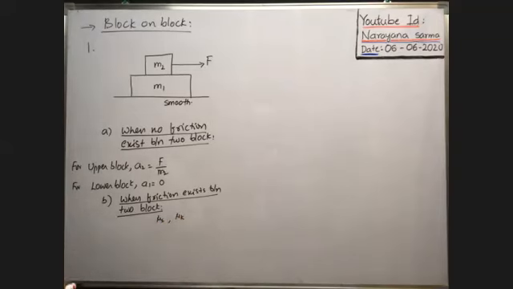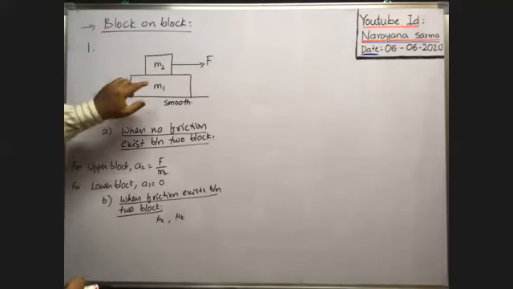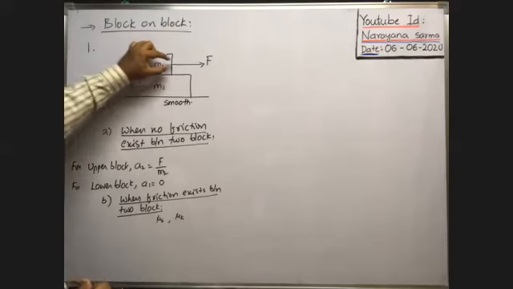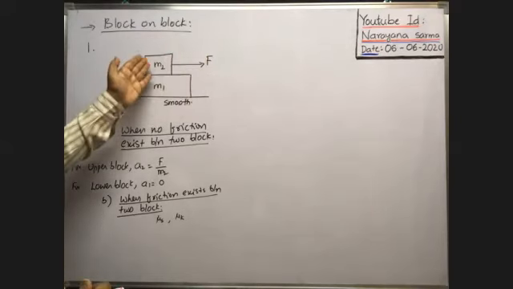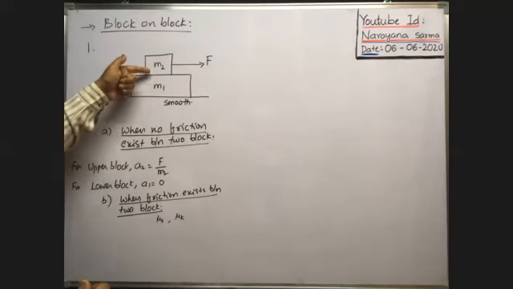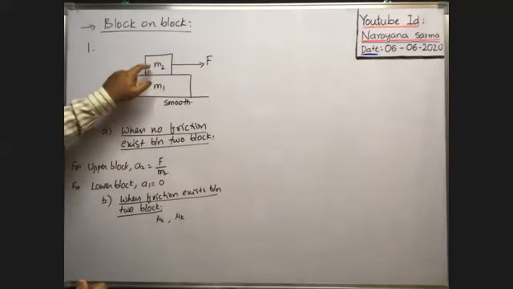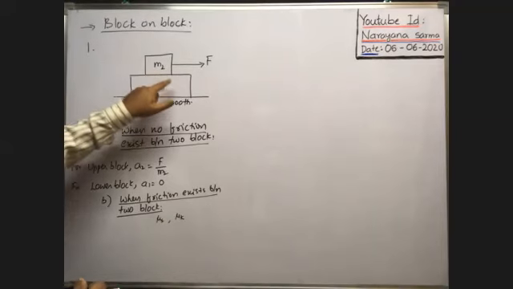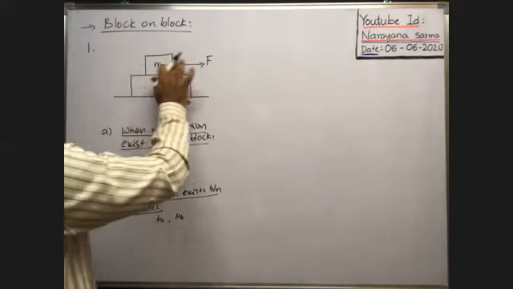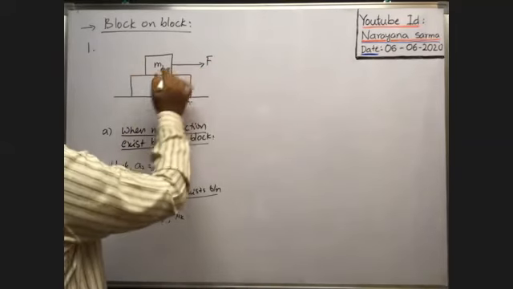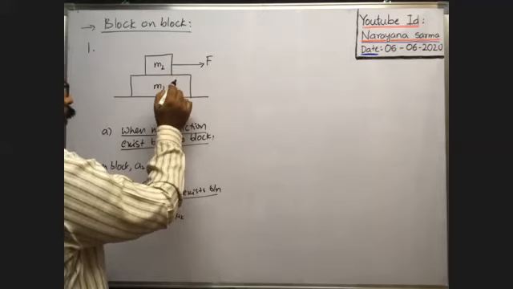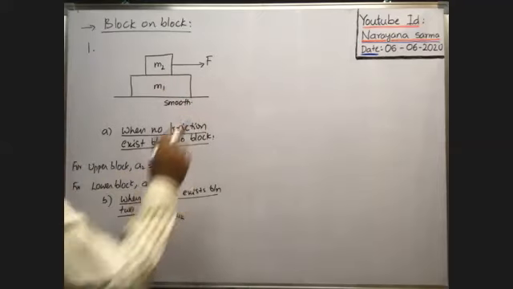Okay, in this case, if you see, whenever this block is pulled in forward direction, of course, this block tries to move in this direction. At the same time, the friction force between these two blocks opposes the motion of the upper block. The lower block is moved because of friction only. So whenever this upper block is moved in this direction with a force F, then the friction between these two pulls the lower block also in forward direction.